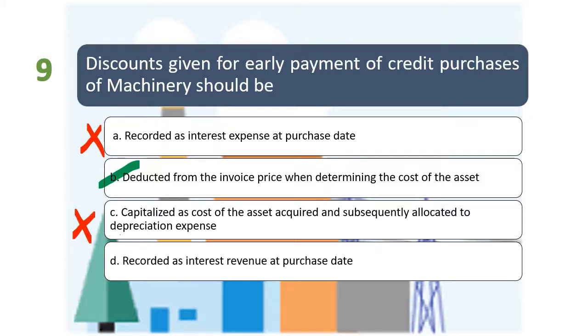So hindi po yon nire-record as interest revenue. So yung letter D is also wrong. So ang sagot lang po natin, ang discount po ay dinededuct sa invoice price to get the amount na i-record naman natin sa property, plant, and equipment whether taken or not. So answer is letter B.